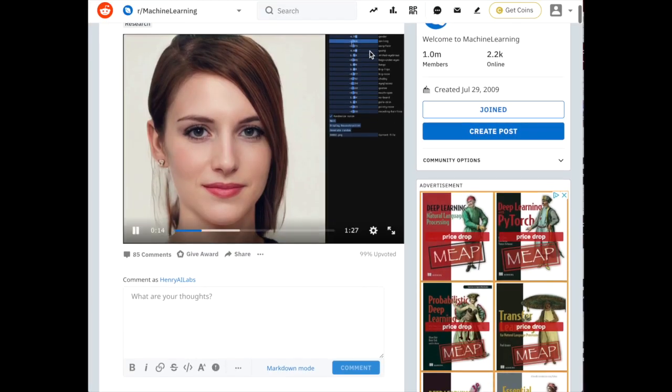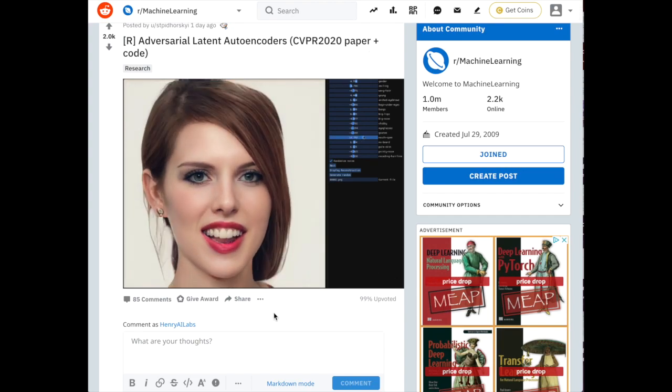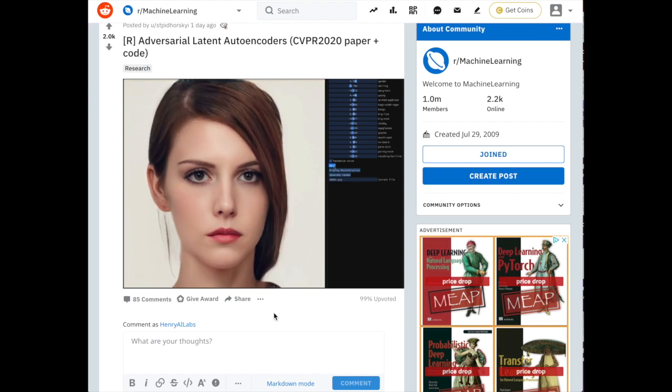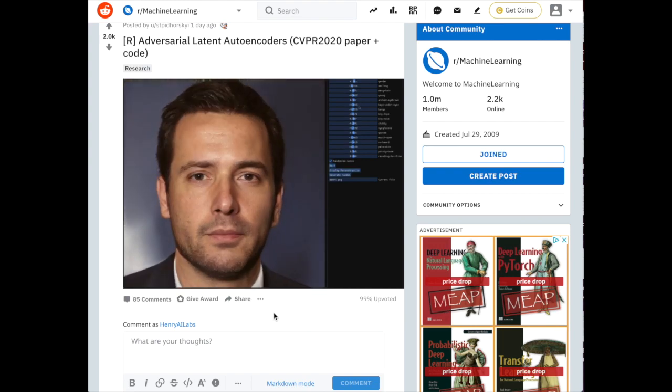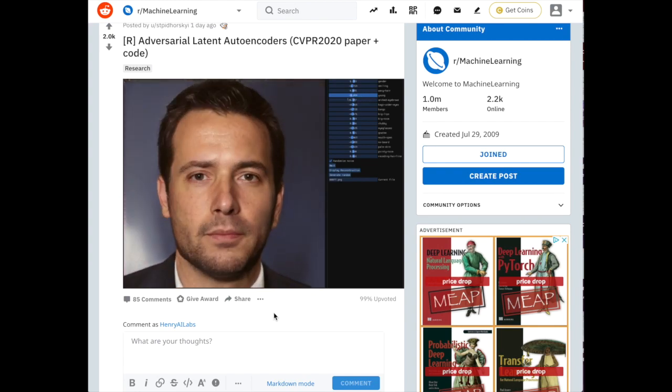Adversarial latent autoencoders is the latest kind of generative model that has a really remarkable ability to do disentangled representation learning, where for example you have a face image and you just change the hair or just put sunglasses on without changing the entire image. So you can isolate these different factors of variation and change them slightly. So you're just changing whether the facial expression is smiling or frowning without moving the rest of the image too much.